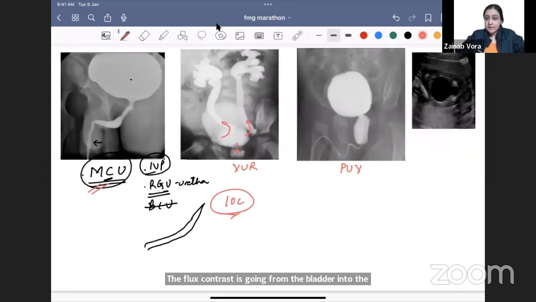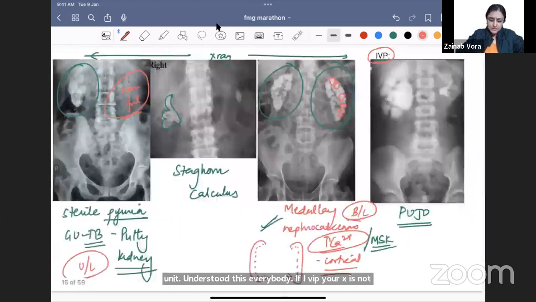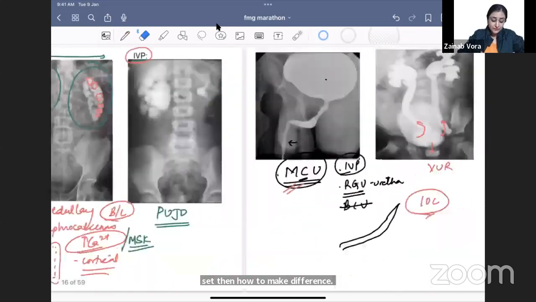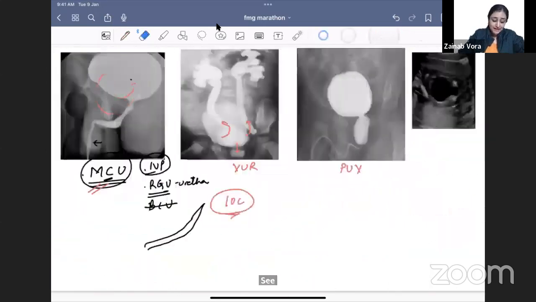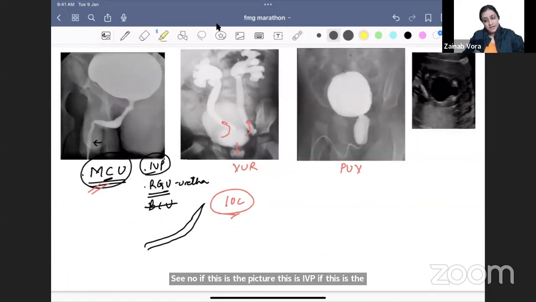Understood this, everybody? If the IVP or X-ray is not labelled, then how to tell the difference? See, if this is the picture, this is IVP. If this is the picture where you see bladder and urethra, it is MCU. If you see just the urethra, it is RGU. Okay, right? Coming back. So this is VUR where MCU will be given. MCU is given and you are seeing that contrast going into the kidney.